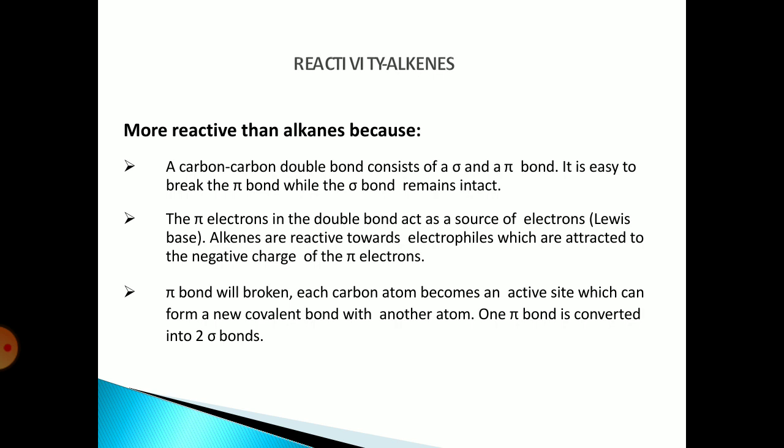Reactivity of alkenes. Alkenes are more reactive than alkanes because a carbon-carbon double bond consists of a sigma and a pi bond. It is easy to break the pi bond while the sigma bond remains intact. The pi electrons in a double bond act as a source of electrons, that is, a Lewis base. Alkenes are reactive towards electrophiles, which are attracted to the negative charge of the pi electrons. The pi bond will be broken. Each carbon atom becomes an active site which can form a new covalent bond with another atom. One pi bond is converted into two sigma bonds.